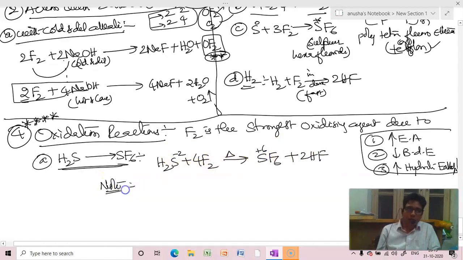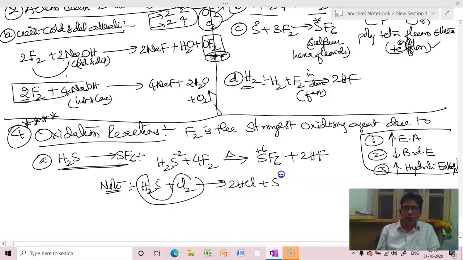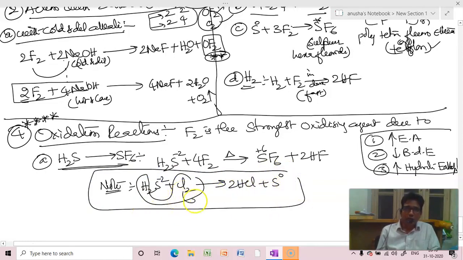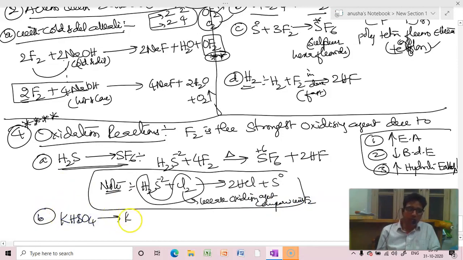Note, if the same is treated with chlorine, it can just remove hydrogens to convert -2 to 0 only. Why? Weak oxidizing agent compared with fluorine. Getting my point? Next one is conversion of potassium bisulfate, KHSO4, to potassium persulfate.